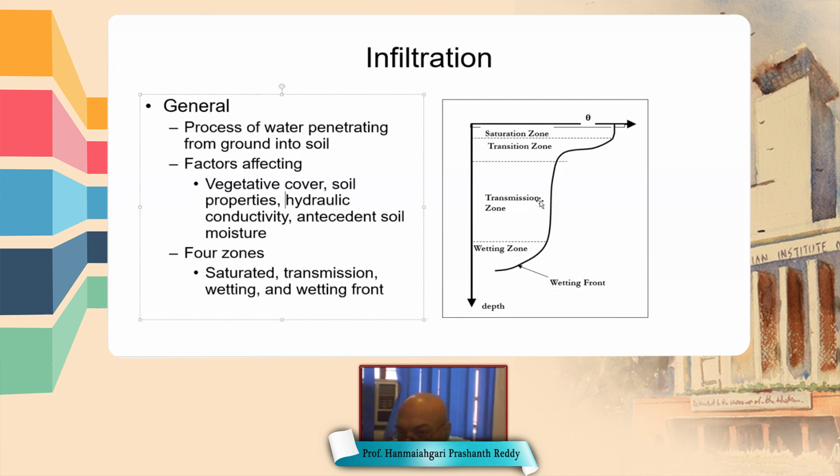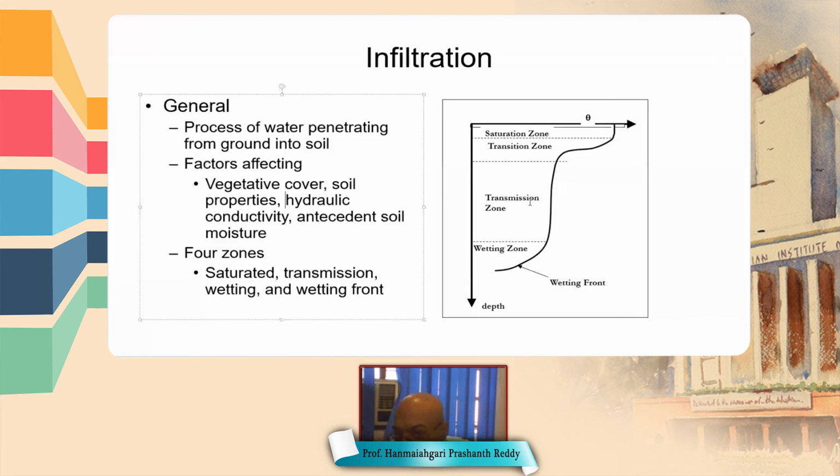So what is field capacity? Field capacity is the water that the soil holds against gravity. Suppose we pour water in a soil sample. Initially the water drains out from the soil sample. After some time, there is no more drainage, although the gravitational forces are still there. For that state, the water content is called field capacity.